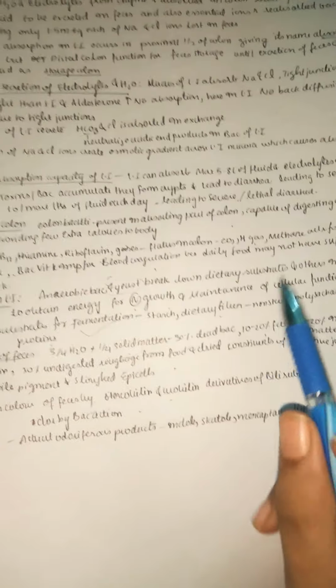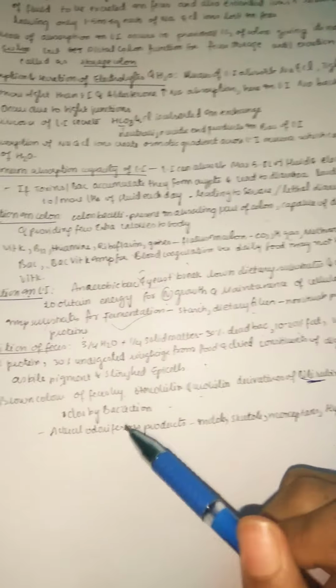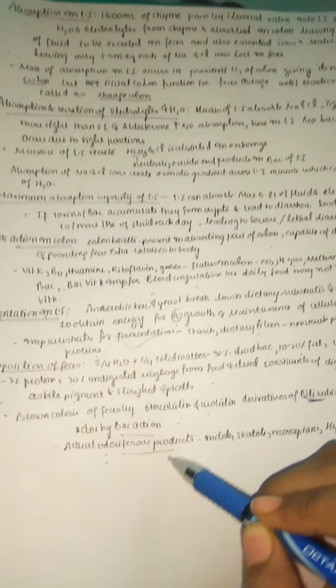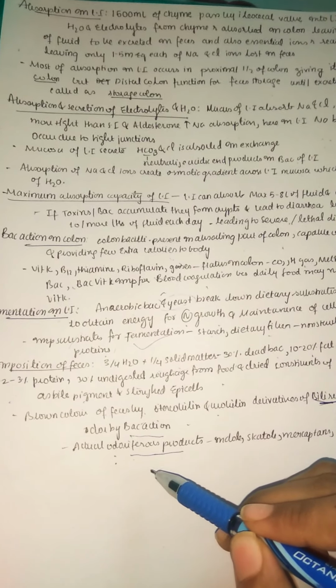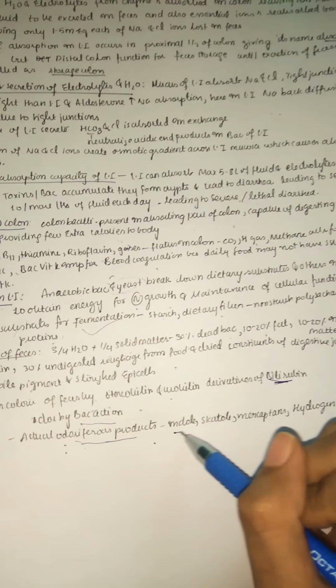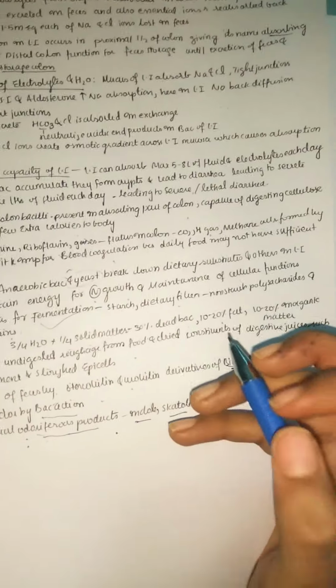The brown color of the feces is due to stercobilin and urobilin, which are derivatives of bilirubin. We already discussed this in our previous videos; you can check it in our liver functions video. The odor is given by bacterial action, and the actual odoriferous products in the fecal matter are indole, skatole, mercaptans, and hydrogen sulfide. These are the major ones which lead to odor in the feces.